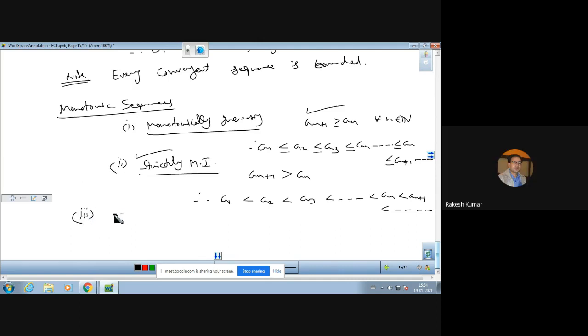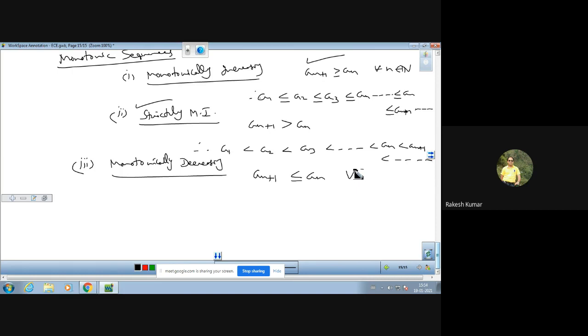Similarly, we have a definition: monotonically decreasing. Monotonically decreasing means the terms are decreasing. So a_(n+1) is less than or equal to a_n. This is the definition.